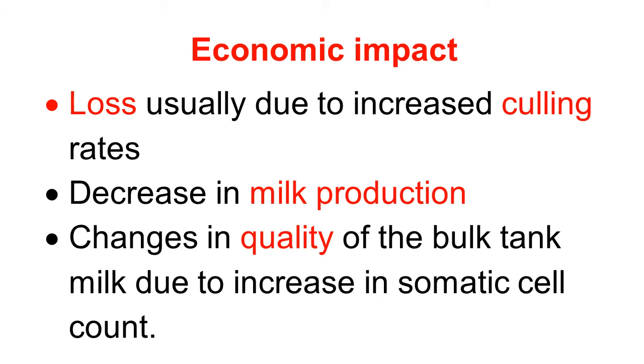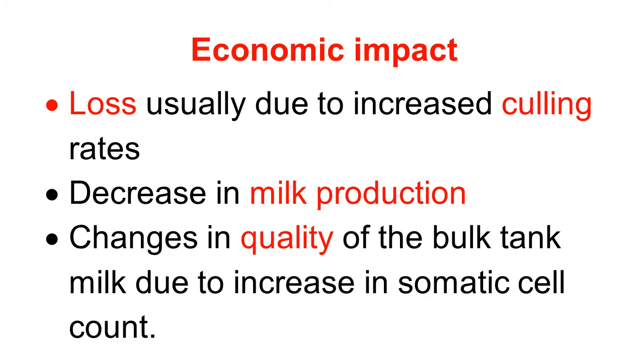Here we will see the economic effect of ulcerative lymphangitis. The loss is generally due to increased culling rates in horses. The horses are required to be culled. In cattle, there is a decrease in milk production, mostly due to mastitis.